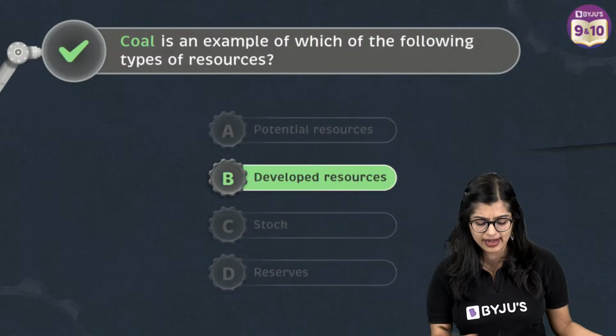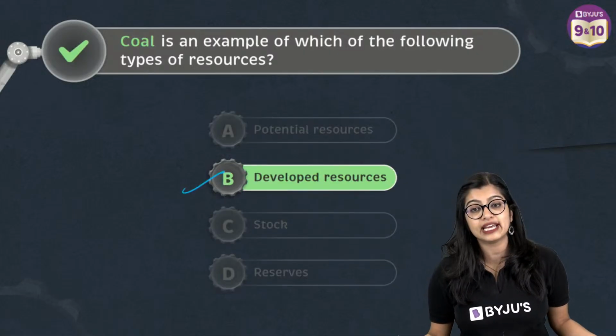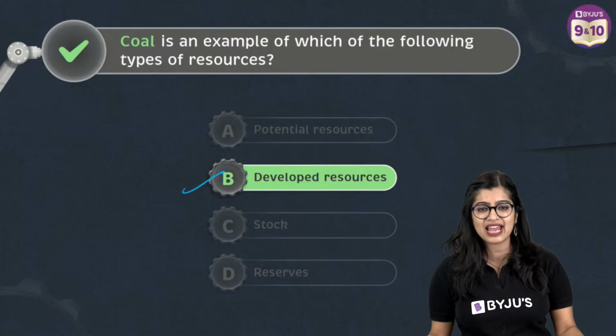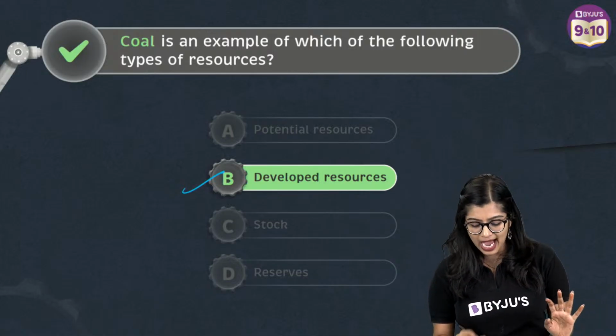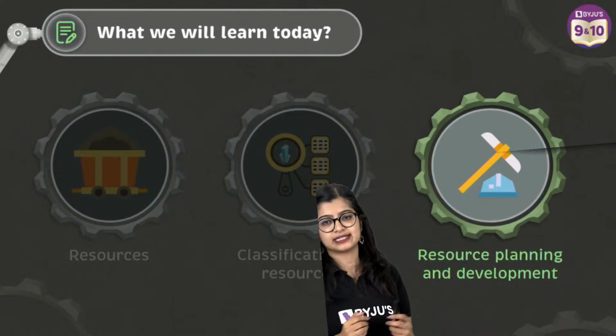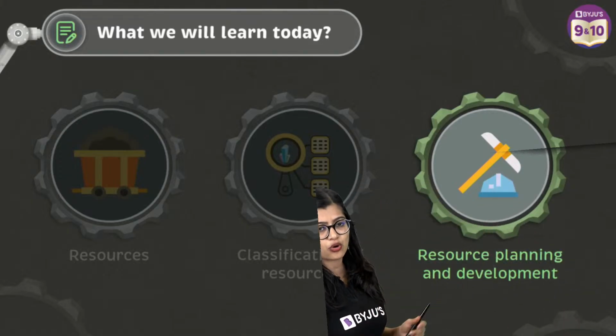Very good, all of you, very good. Coal is an example of developed resource. Yes? So far I told you, very, very easy things only. Now we will move on to slightly important things, right? So I'm going to take a step aside. Maybe I might get cut a little, but I want all of you to see.